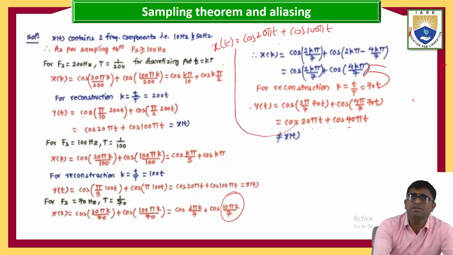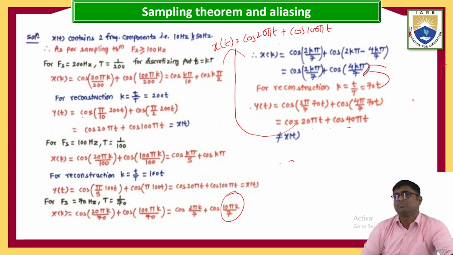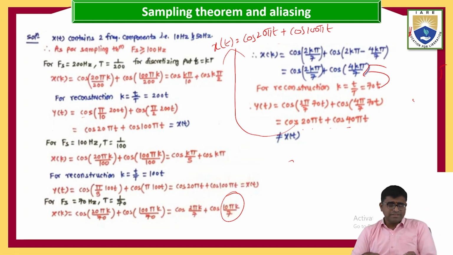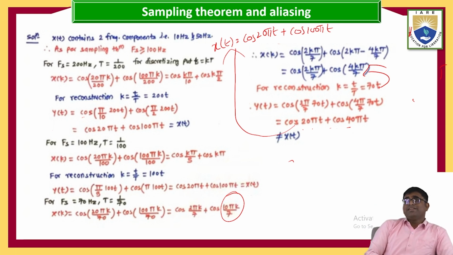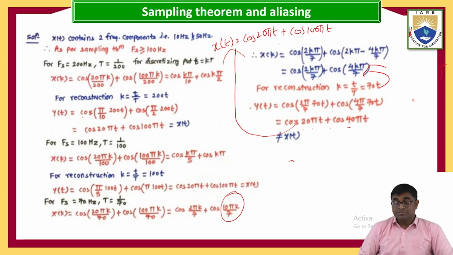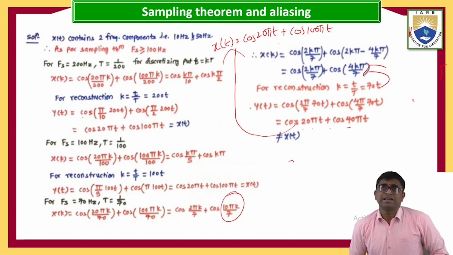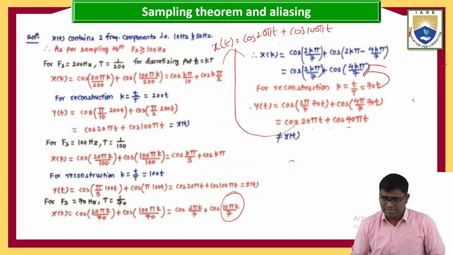Is it the same as this one? No, no. Okay, that is nothing but when it is in the under sampling condition. This is the way we are sampling the signals and reconstructing the sampled signals.